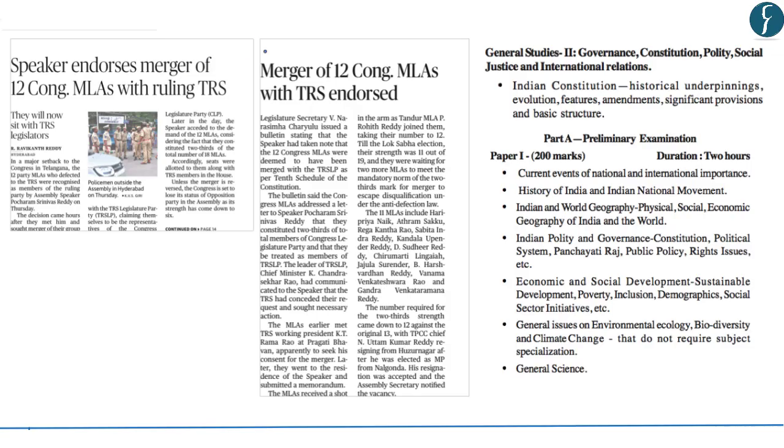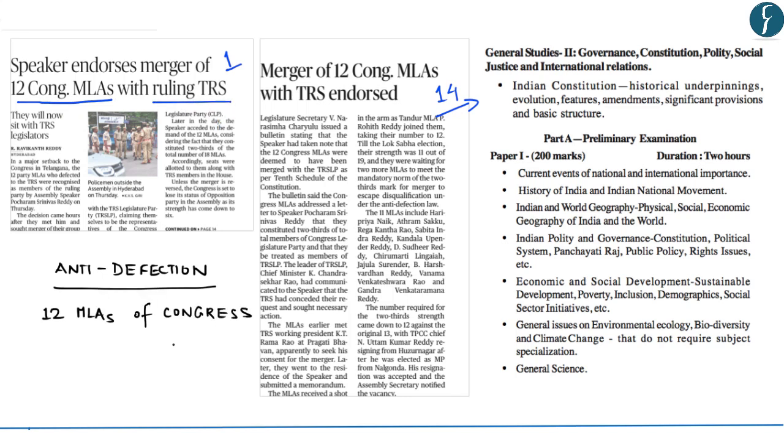The first news appears on page number 1 and also appears as a continuation on page number 14. Now, this news is with respect to anti-defection. It says that Speaker endorses merger of 12 Congress MLAs with the ruling TRS. So, in this news, 12 MLAs of Congress party defected to the TRS, that is Telangana Rashtra Samiti party.